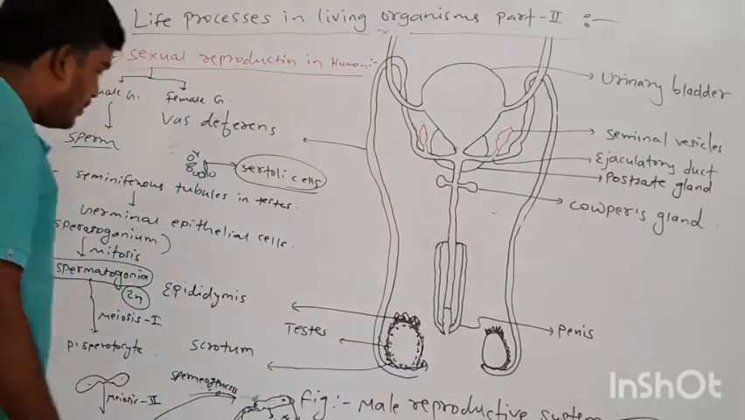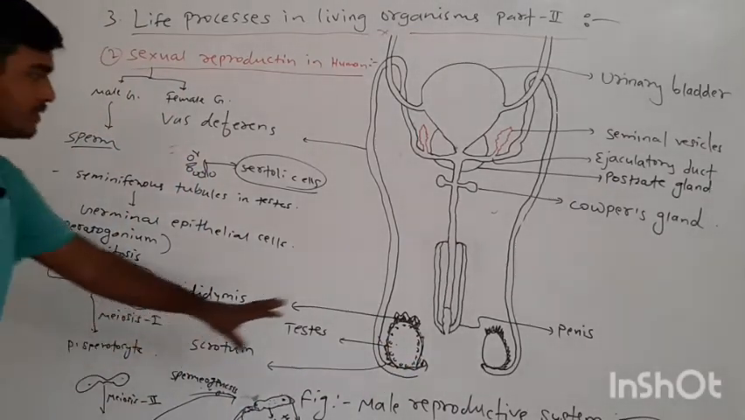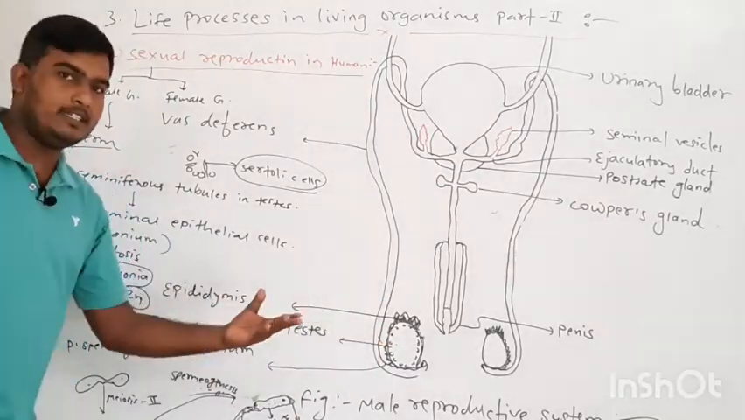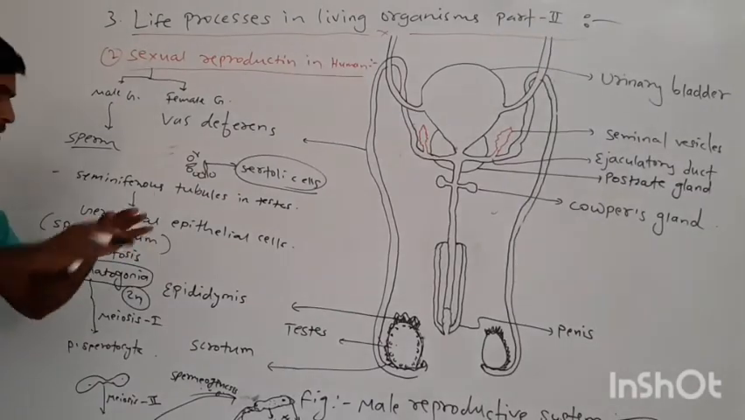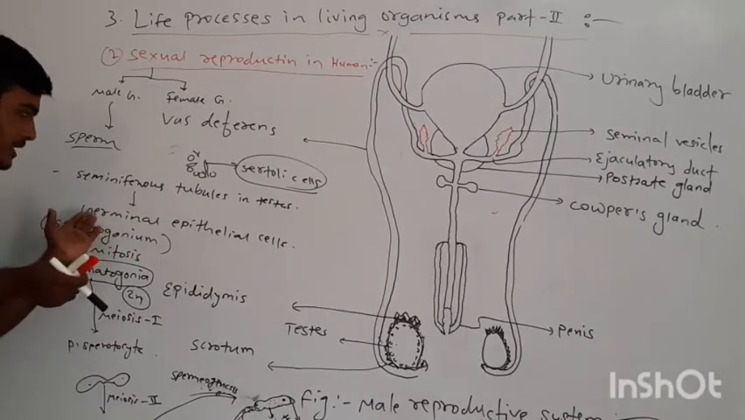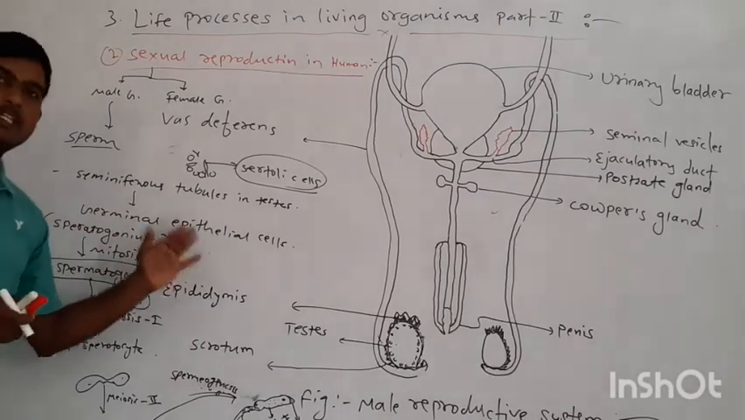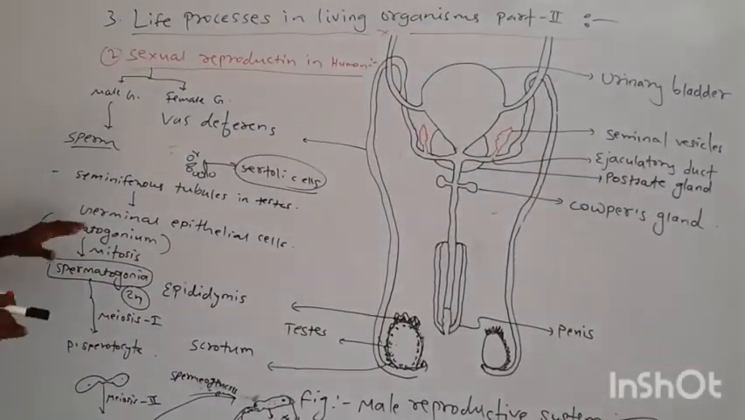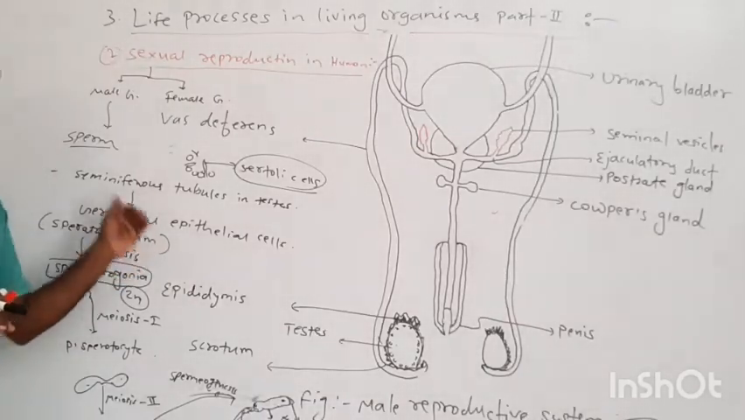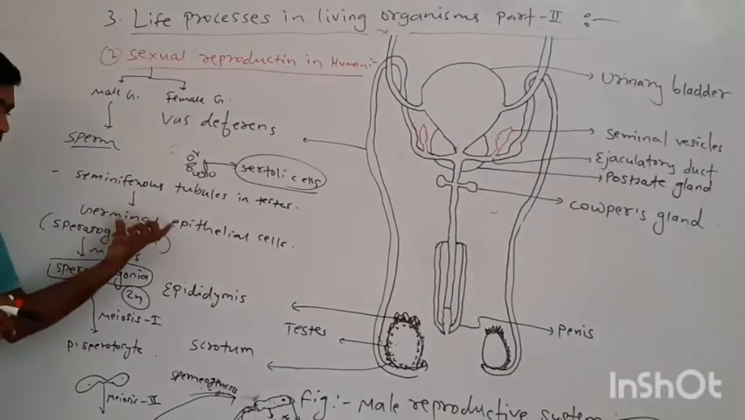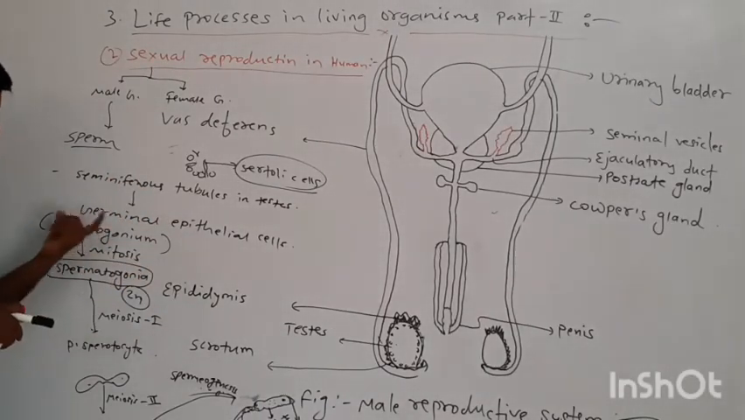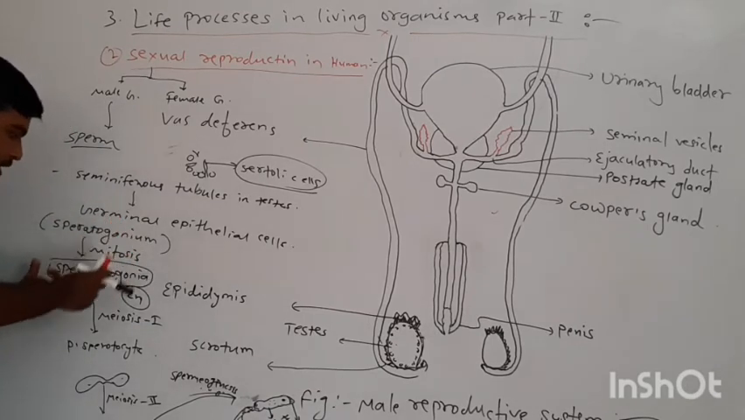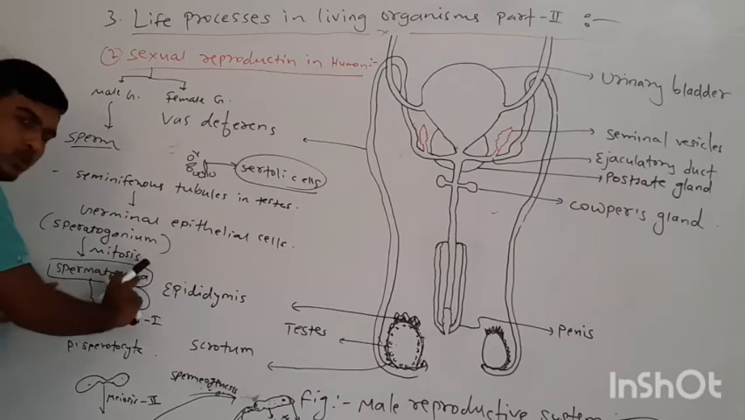How is sperm formed? First of all, there are seminiferous tubules present within a testis. In the seminiferous tubule, some cells called germinal epithelial cells are involved in the formation of sperm. These cells we can also call spermatogonium. Now they convert into spermatogonia.